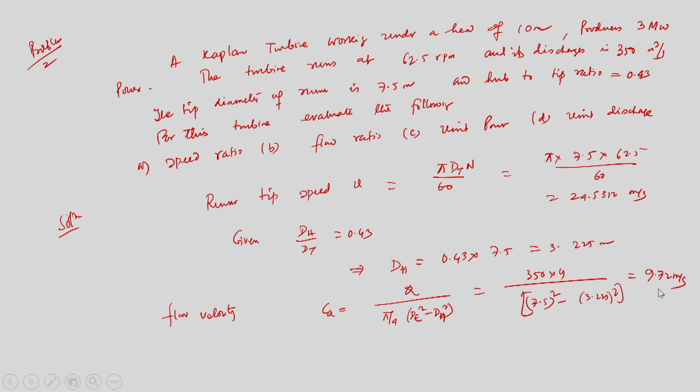Now I will obtain the speed ratio. Speed ratio is U by root 2gH, which is 24.5312 divided by root 2 into 9.81 into 10. So I will obtain 1.75.